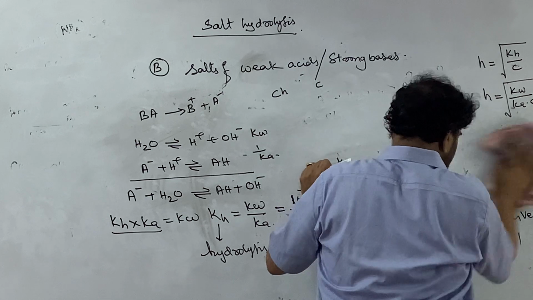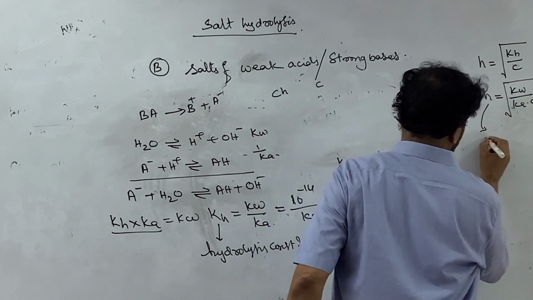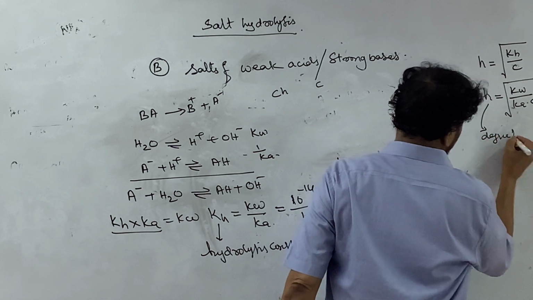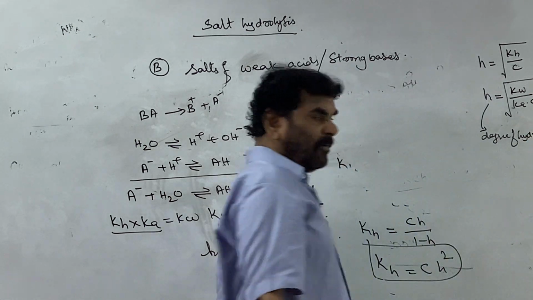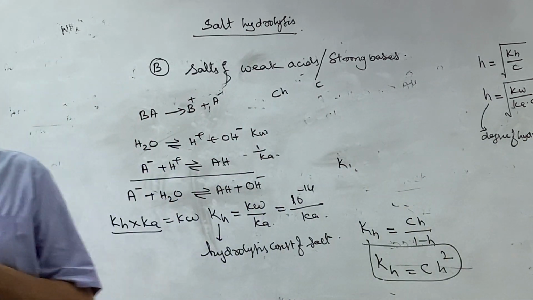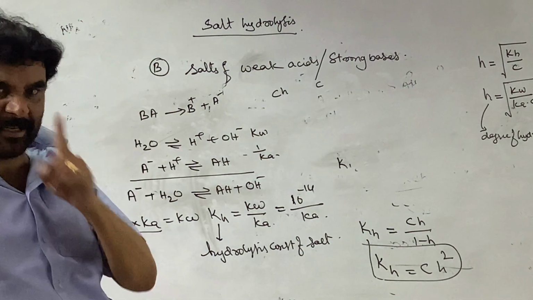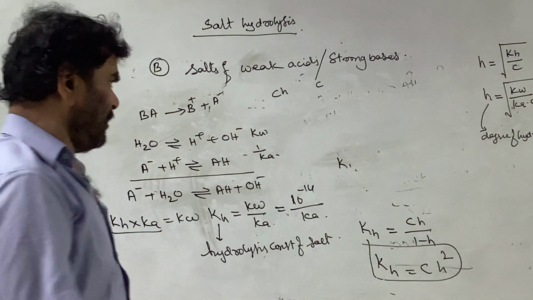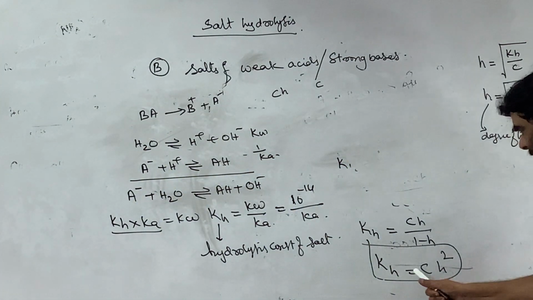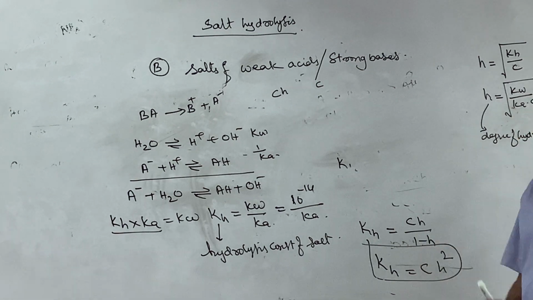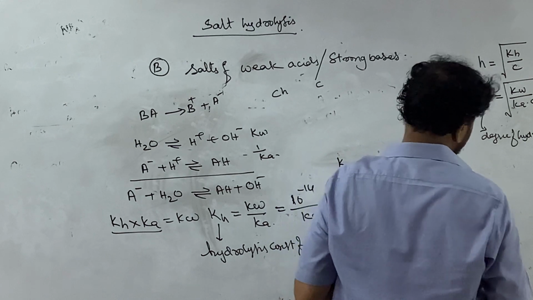But see, this is the degree of hydrolysis. I defined the degree of hydrolysis as the moles of the anion involved in the hydrolysis for 1 mole of the anion, the fraction of the anion involved in the hydrolysis. It's a simplified expression, where h is neglected and 1 minus h is taken as 1. That is the degree of hydrolysis.